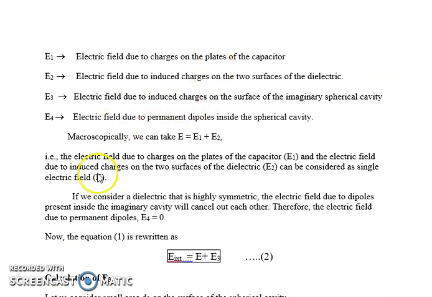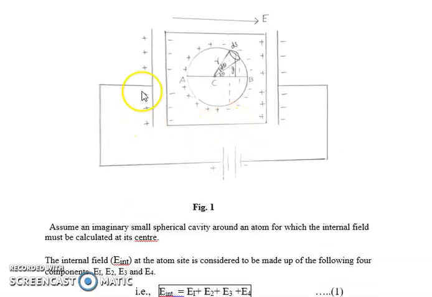Now, macroscopically, we can take E is equal to E1 plus E2. We know what E1 is and we know what E2 is. The moment we apply an electric field, what is going to happen? We are going to have charges separated inside the dielectric. So the applied field E is nothing but E1 plus E2, because the moment we apply an electric field, these two fields are going to act, and if you sum these two fields, that will give us capital E.